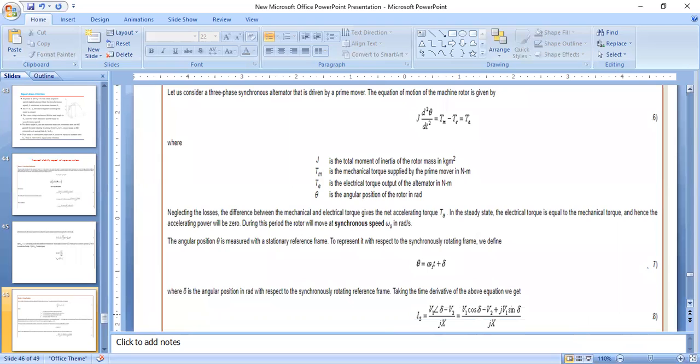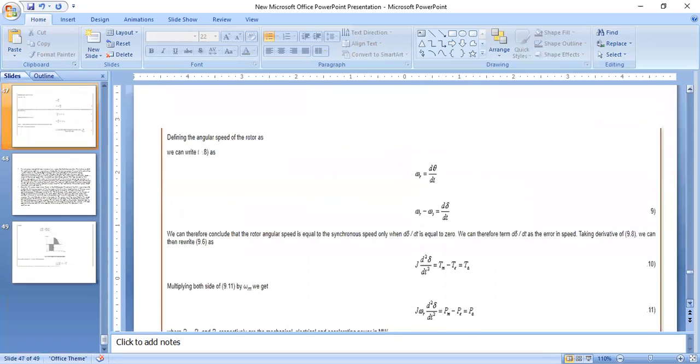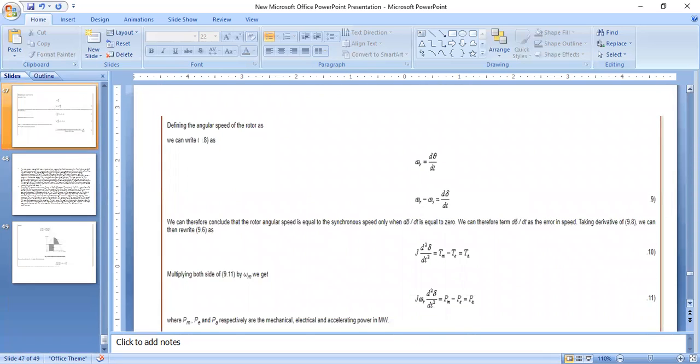Taking the time derivative of the above equation and defining the angular speed of the rotor as omega r equals d theta by dt, we get omega r minus omega s equals d delta by dt.